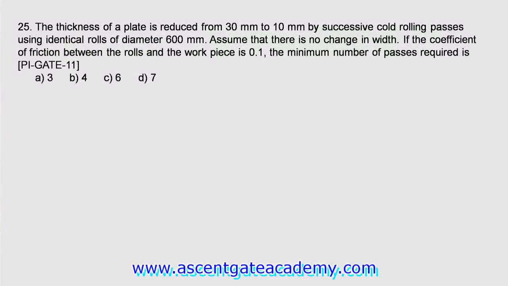The thickness of plate is reduced from 30 mm to 10 mm by successive cold rolling process with identical rolls of diameter 600 mm. Assume that there is no change in width. If the coefficient of friction between the rolls and the workpiece is 0.1, the minimum number of passes required will be.